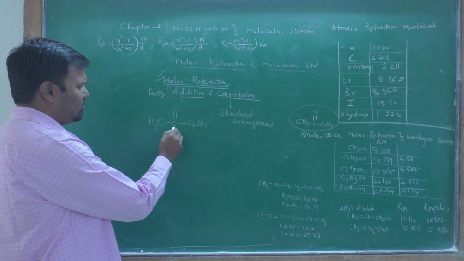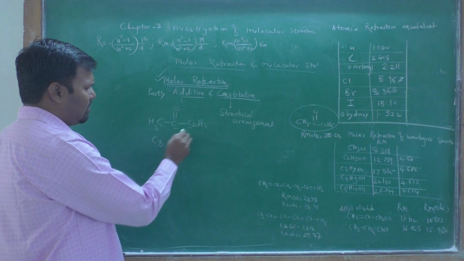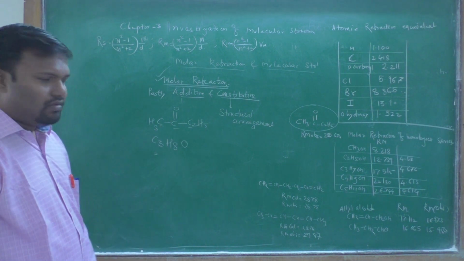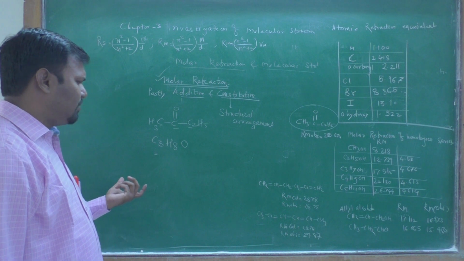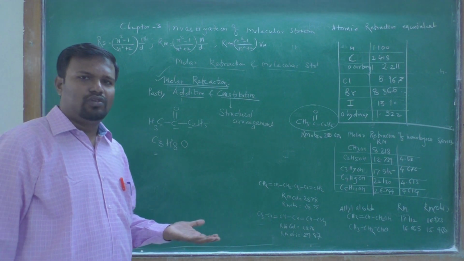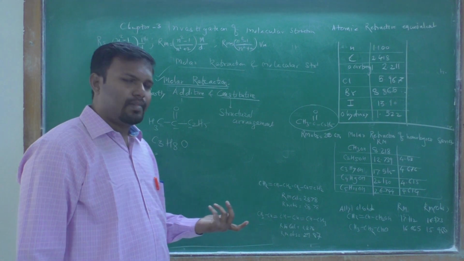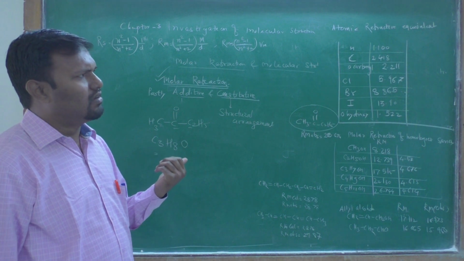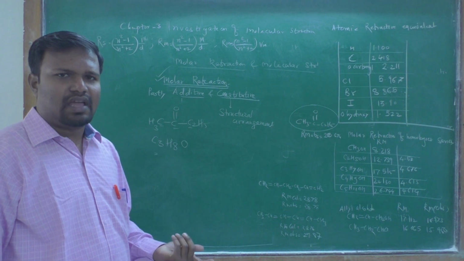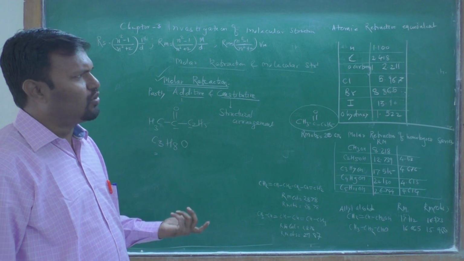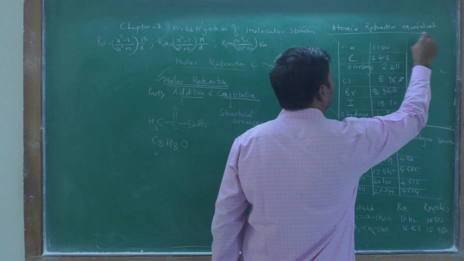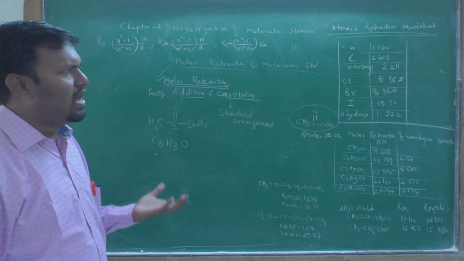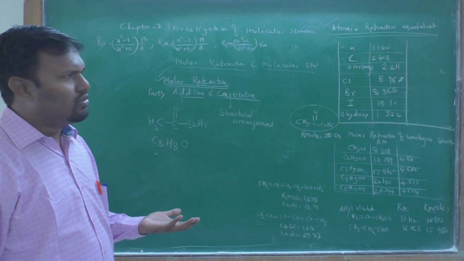Number of carbons in this example is 4, H is 8 and oxygen is 1. Therefore each atom in a molecule contributes a value of molar refraction, and that is nothing but the atomic refractive equivalent. For each atom there is a molar refraction, that is the atomic refractive equivalent.